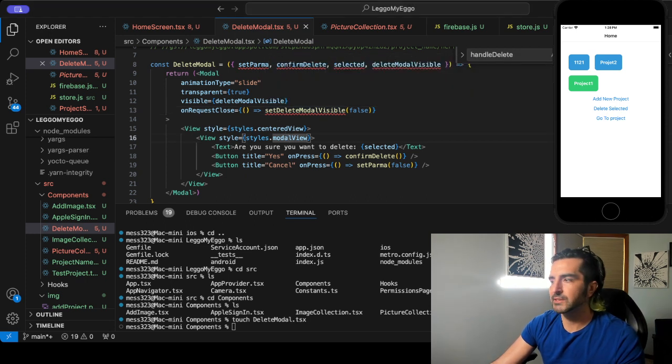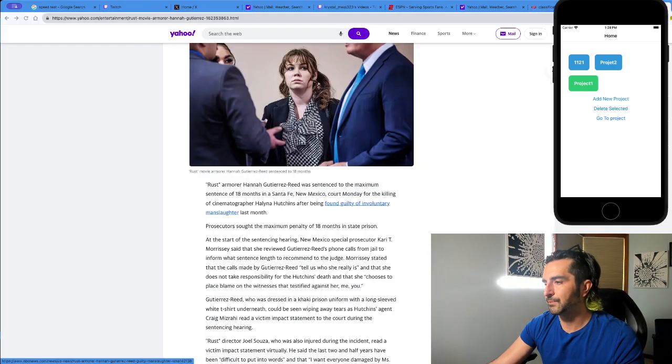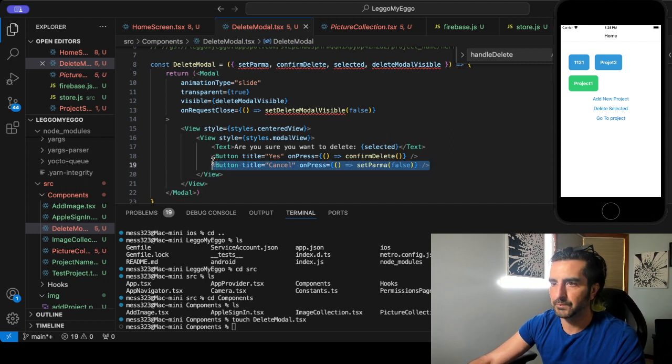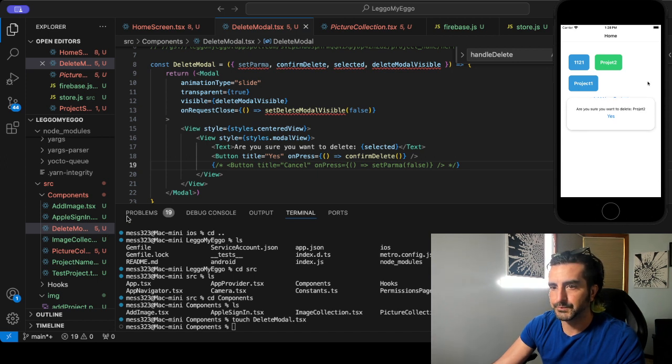On request close. Let's see what that does. I'm not even sure what that does. How does it work? Because I didn't see a cancel button. Well, let's just try this. Let's get rid of this, go like that, and let's go back to ours. Okay, that works. Okay, let's go delete selected. Yeah, I don't know what that.